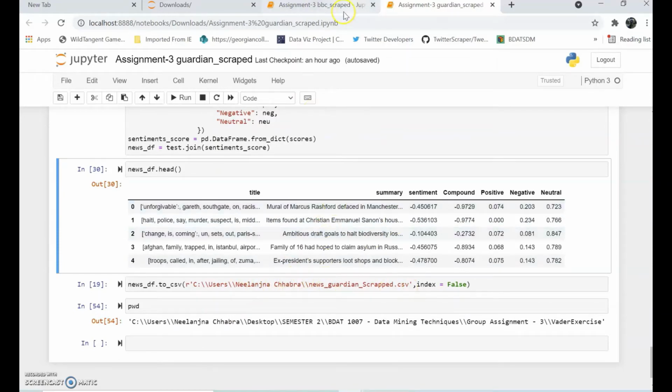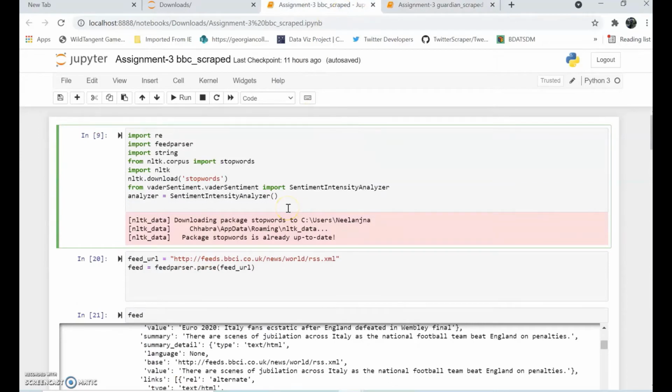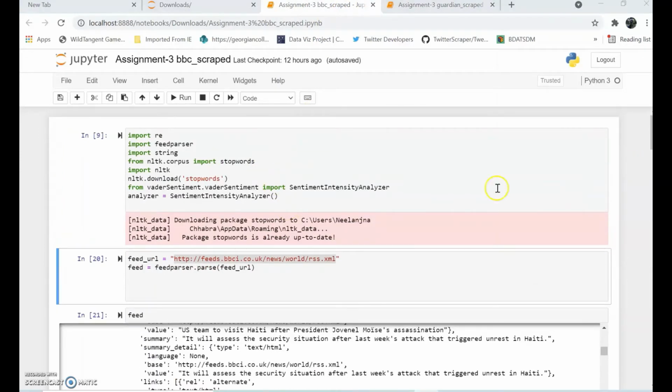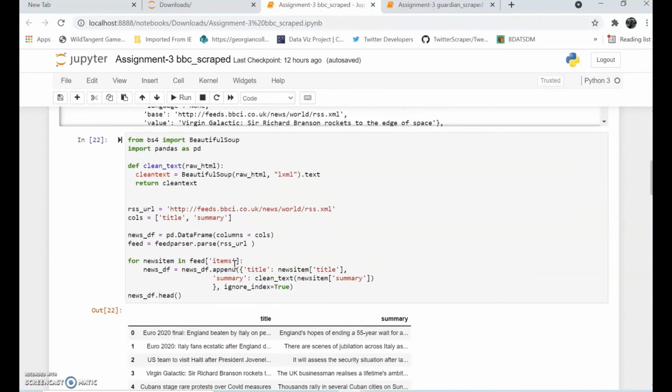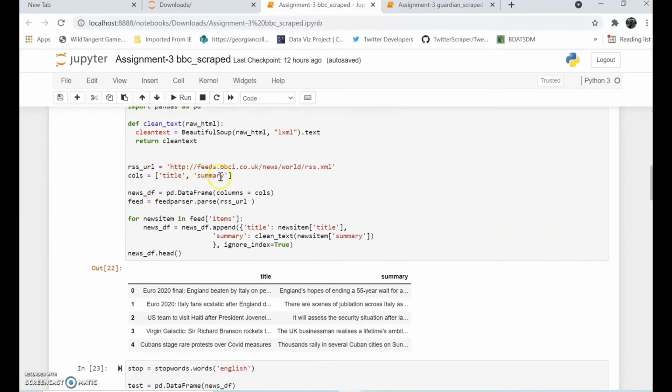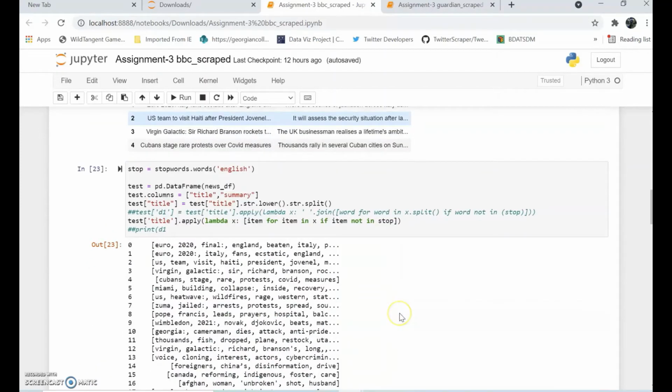And the similar code we have for BBC, so I'll just give a quick walkthrough of it. Yeah, so we will be importing this library, then we will be parsing the URL, which is this, and we will be using BeautifulSoup and pandas, then a clean text functionality for scraping the data set. And similarly, we will be having the two columns. As the output states, this is the title and then the summary.